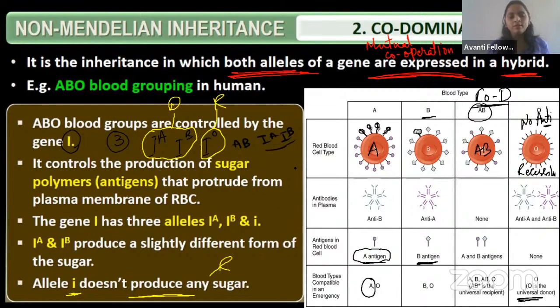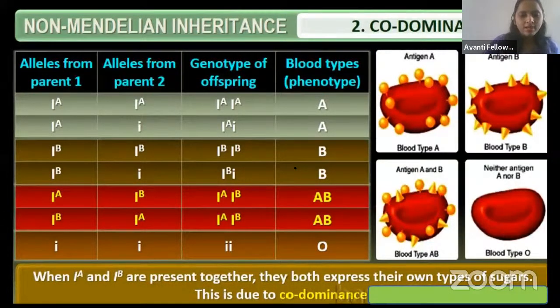Because you know that this blood group is mainly due to the glycoprotein present on the plasma membrane of the RBC, red blood cell, right? If it is producing one type of glycoprotein, it will give the A blood group. If it is producing another type, it will give the B group. When both glycoproteins are produced, then we say AB blood group, right guys? The O type of blood group will not produce any type of glycoprotein. That's why we call it the O blood group.